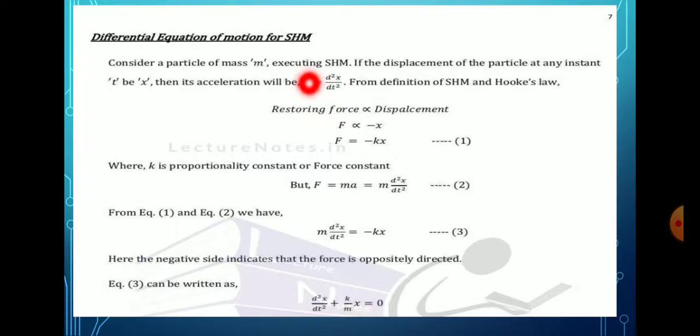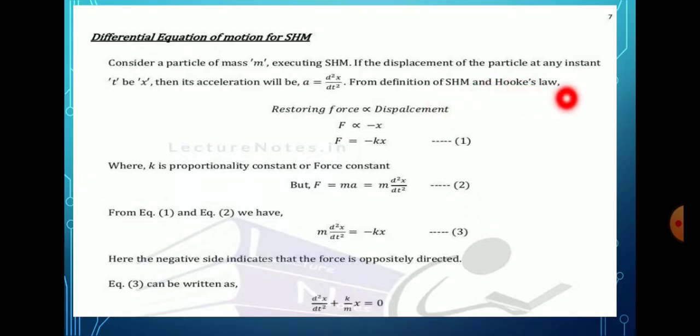For such an oscillation, the force acting on the body will be the restoring force. So we consider a particle having mass m. If the displacement of the body at instant time t is x, the acceleration will be a equal to d square x by dt square, from the definition of SHM and Hooke's law.